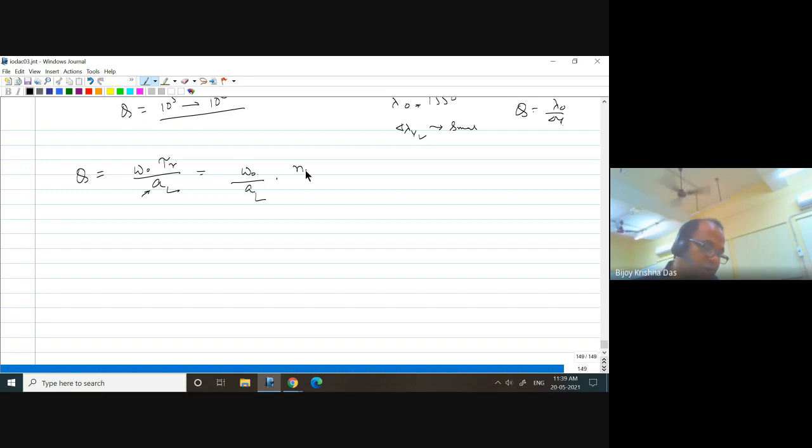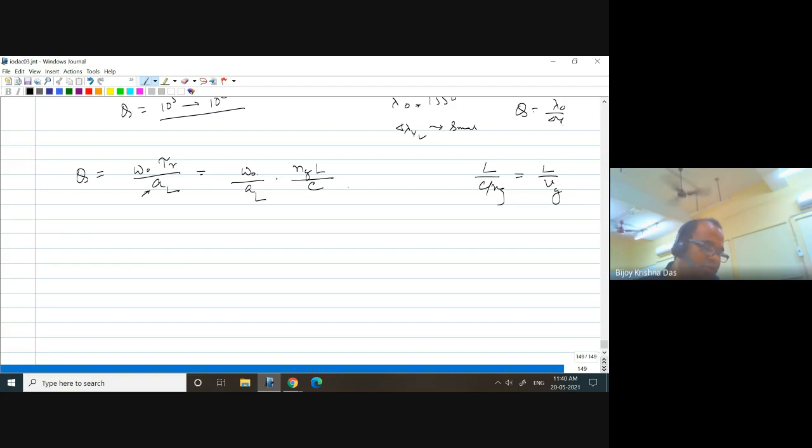Ng L by C. L is the perimeter of the ring, and C over Ng is the group velocity, Vg. So tau r is the perimeter divided by the group velocity. Okay, so this is the thing.